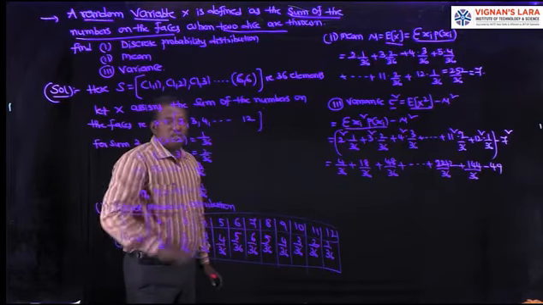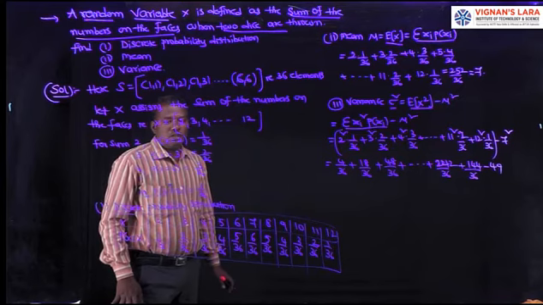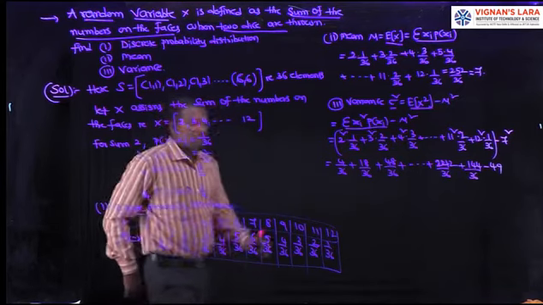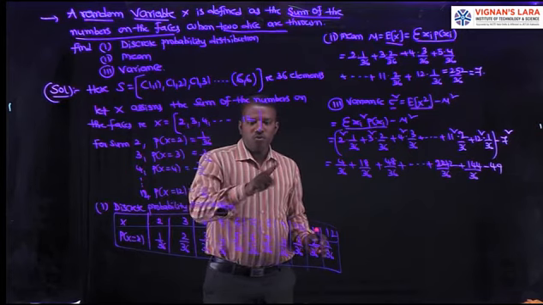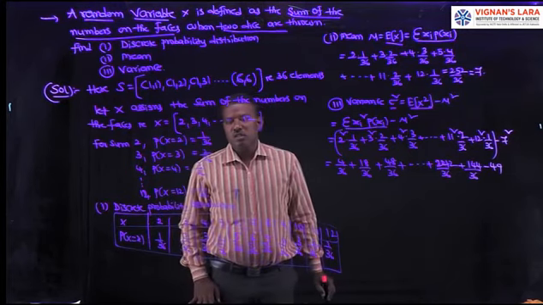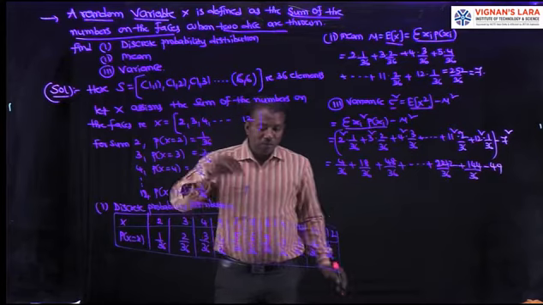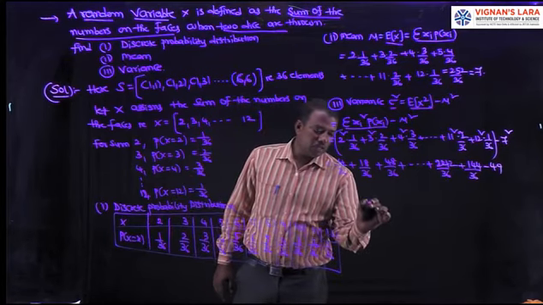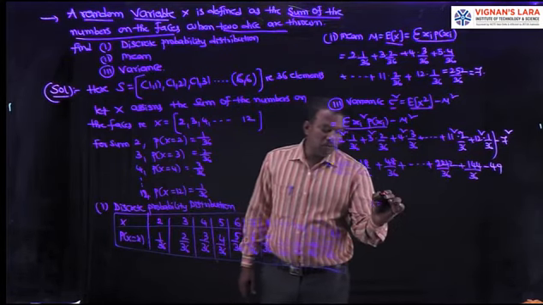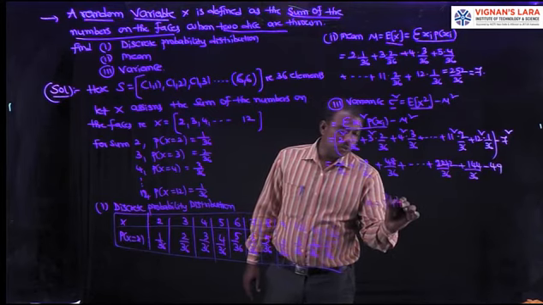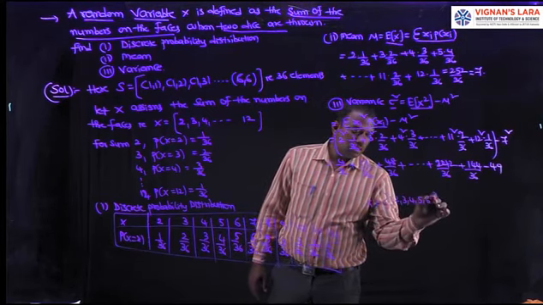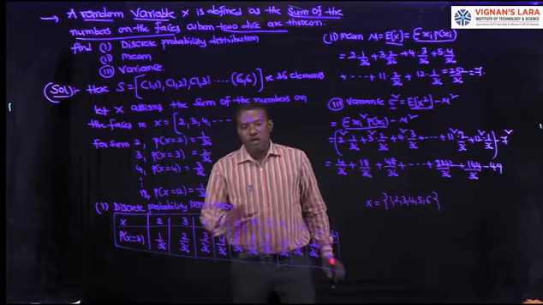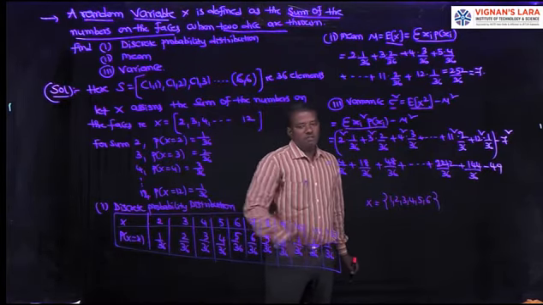In the minimum of its numbers, the range of x is 1, 2, 3, 4, 5, 6. That's it. This was already completed in the last class. In the maximum of its numbers, the range of x is also the same, 1, 2, 3, 4, 5 and so on up to 6. In the minimum or the maximum cases, the range of x has 6 elements.